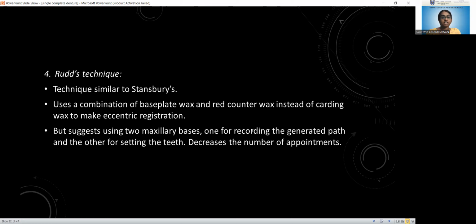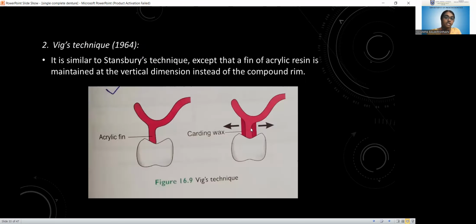And also we suggest the fabrication of two maxillary denture bases. That is, one for recording this functionally generated path, and the other maxillary base is used for the teeth arrangement. So that can decrease the number of appointments of the patients. So these are the differences.